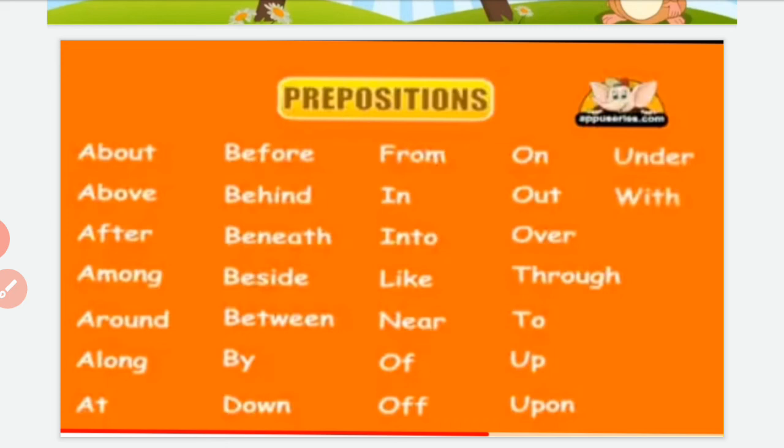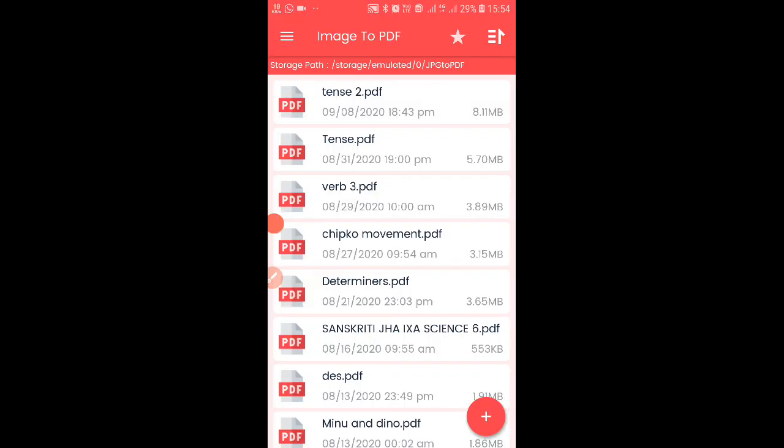Some of the easiest examples you can make are: the ball is under the table, the cat is near the house, the books are in the bag. So in these examples you can see there are some words which are acting as a preposition like in, on, under, near. These all are your prepositions.